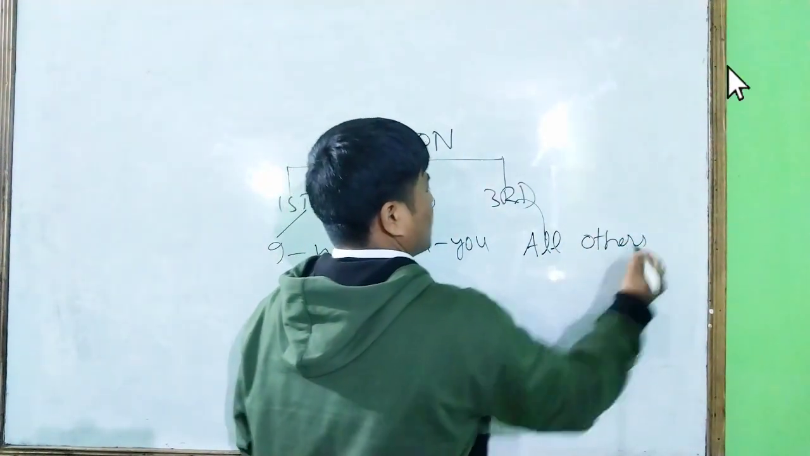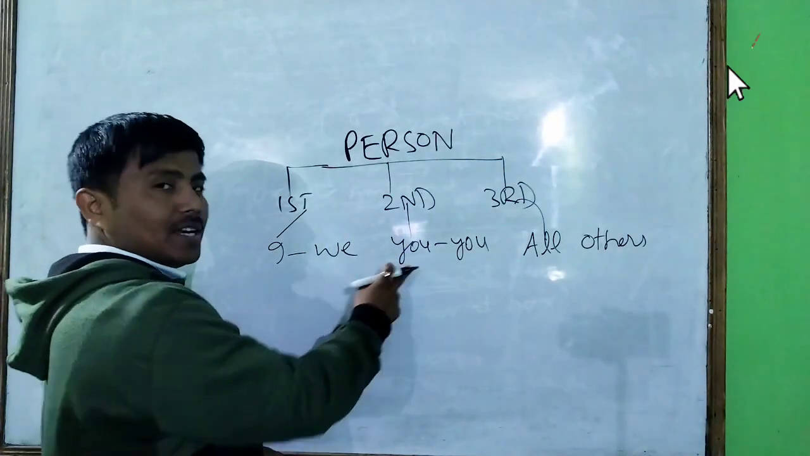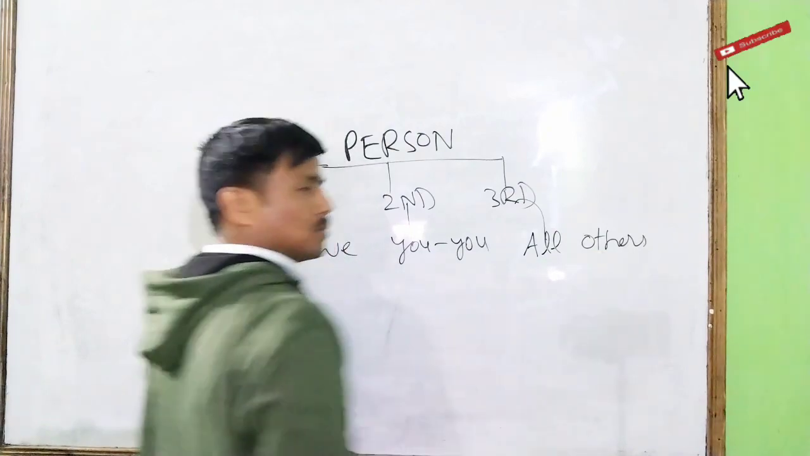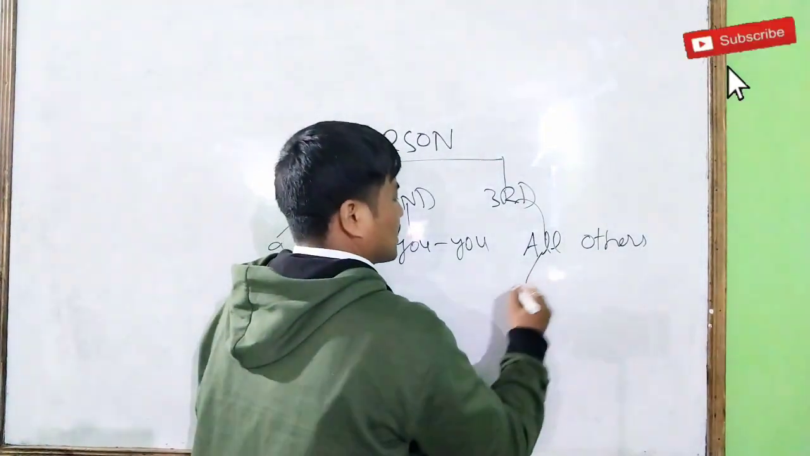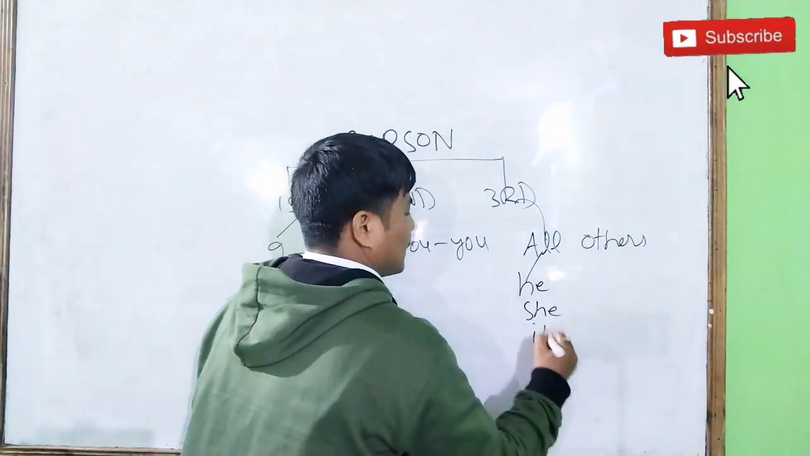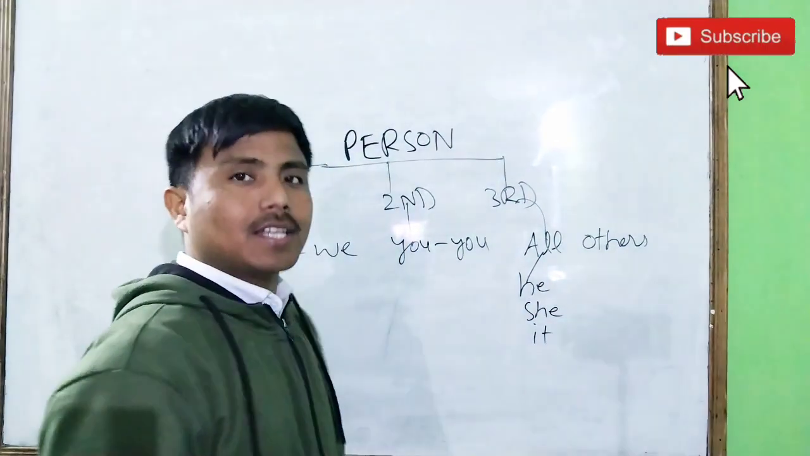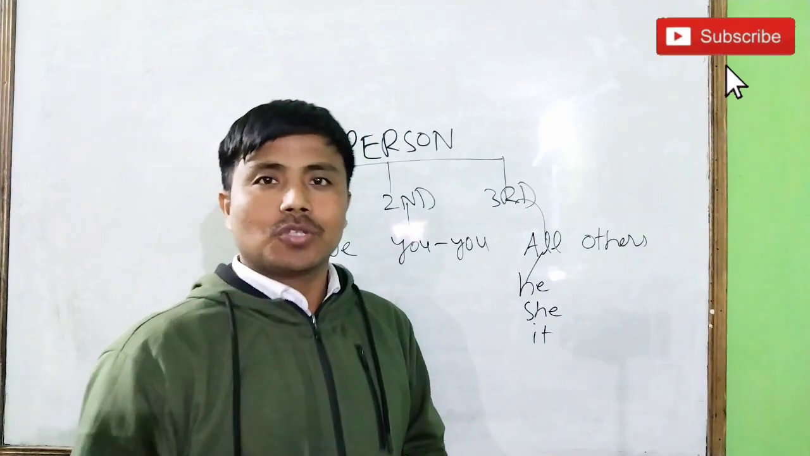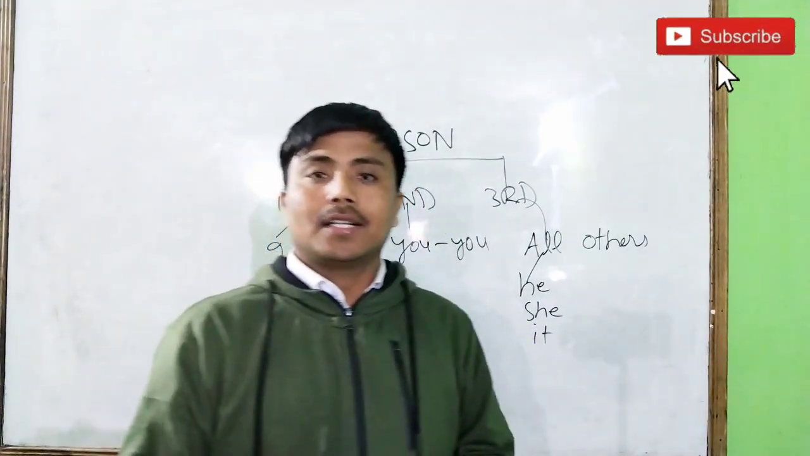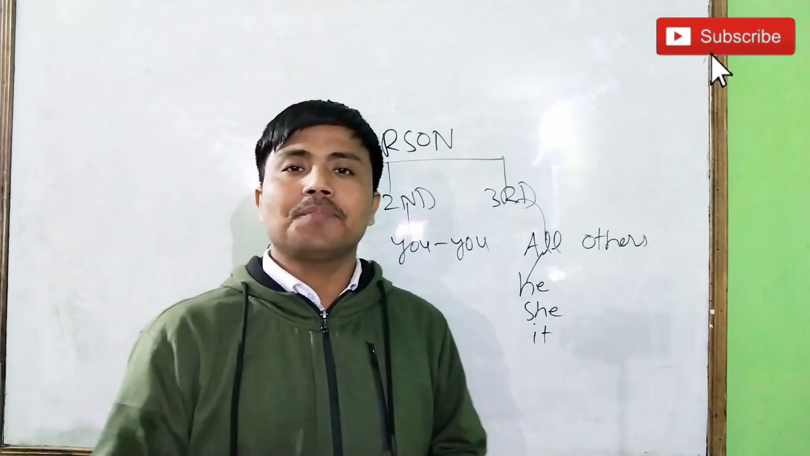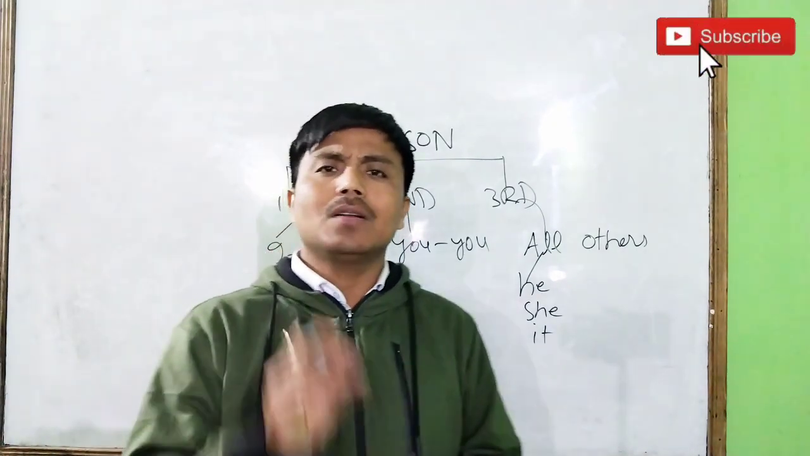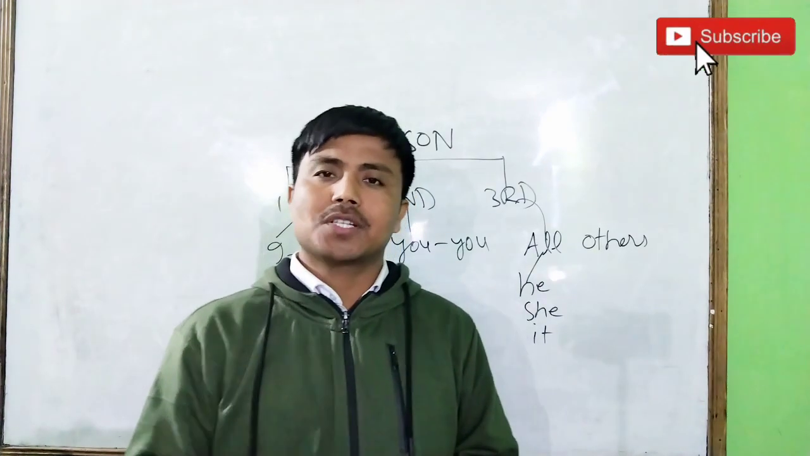All others means what? Except I, we and you. All other words in English are called third person. So this is called as he, she and it. He is used for a boy or a man. So all the boys and all the men in the world are third person.